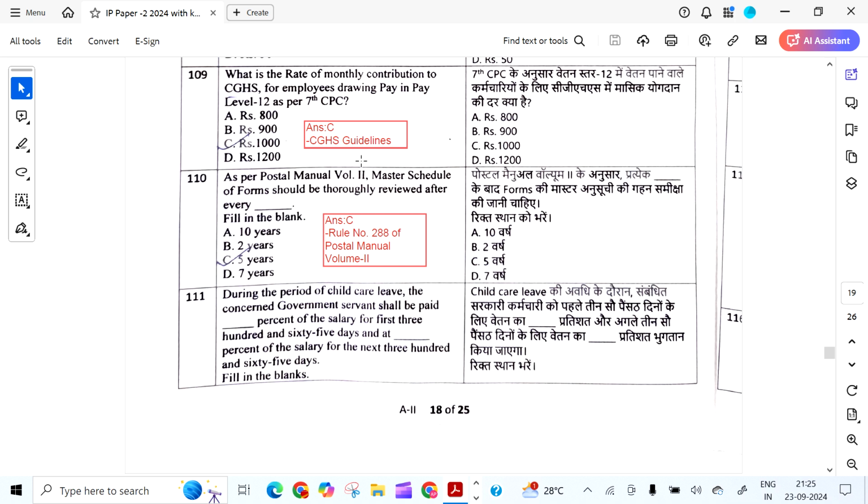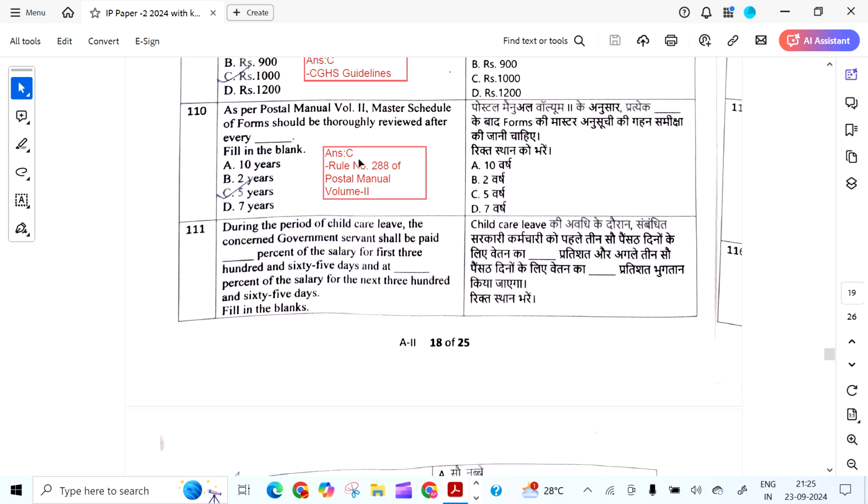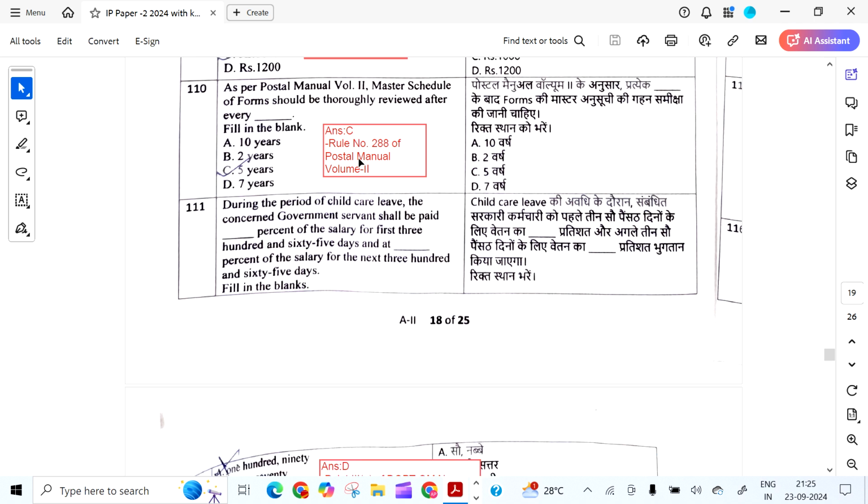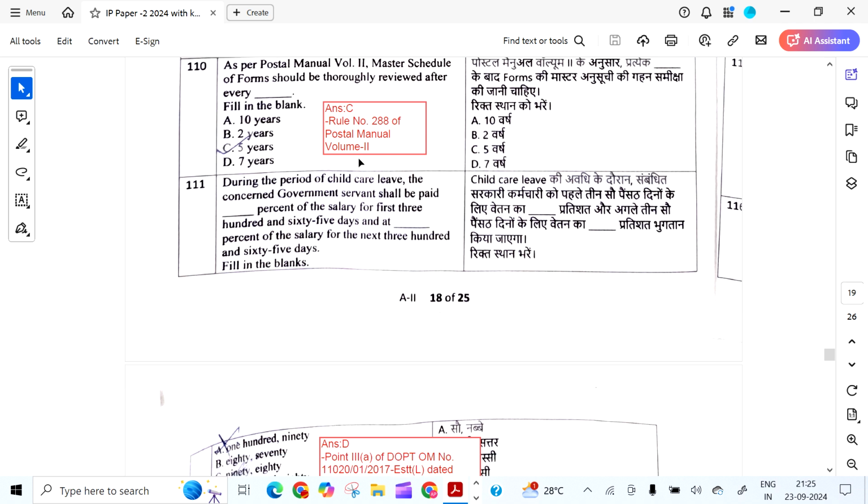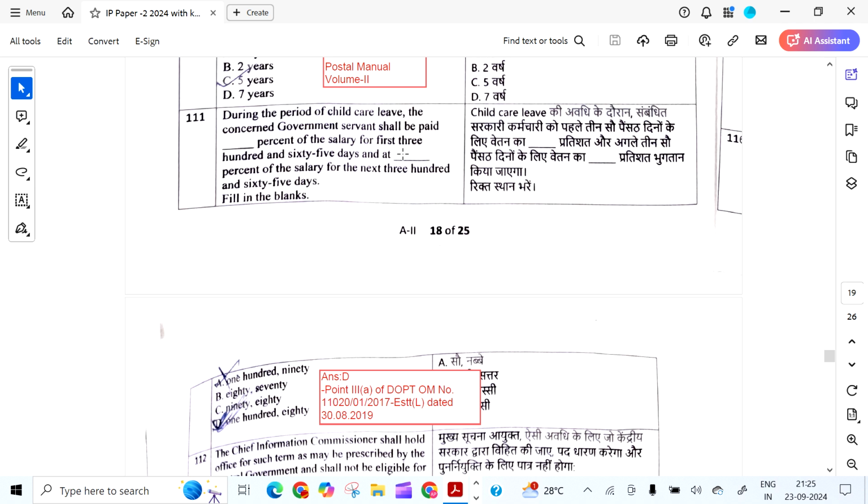What is the rate of monthly contribution to CGHS for employees drawing pay in the pay level 12 as per 7th CPC? It is 1,000 rupees, given from CGHS guidelines. As per Postal Manual Volume 2, master schedule of forms should be thoroughly reviewed after every 5 years. Rule number 288 of Postal Volume 2.